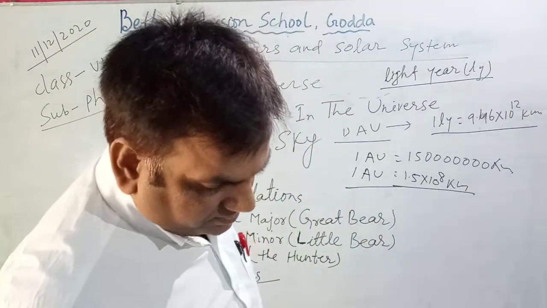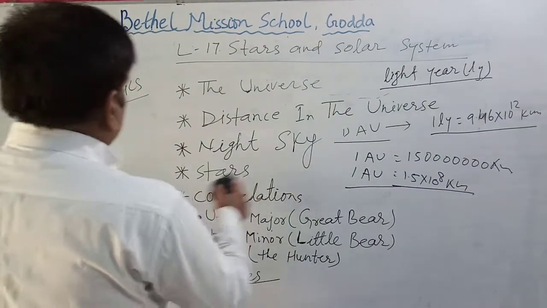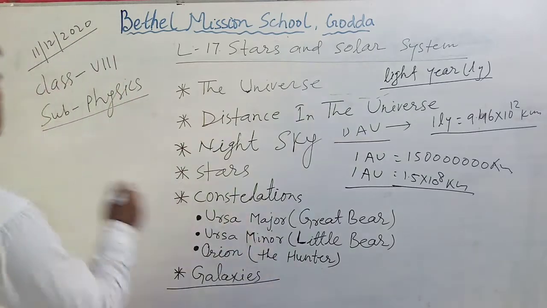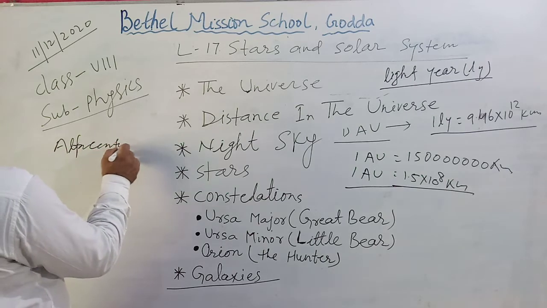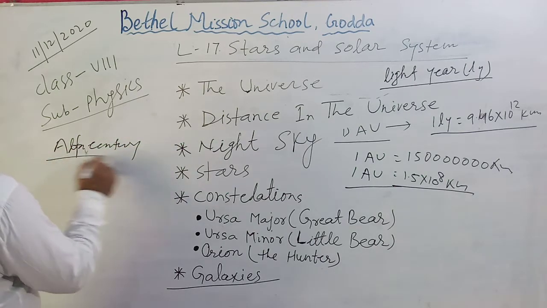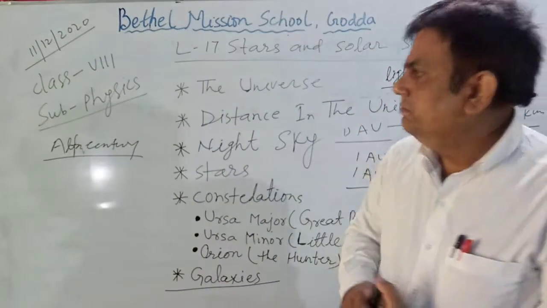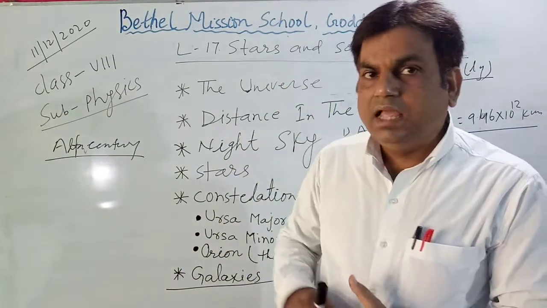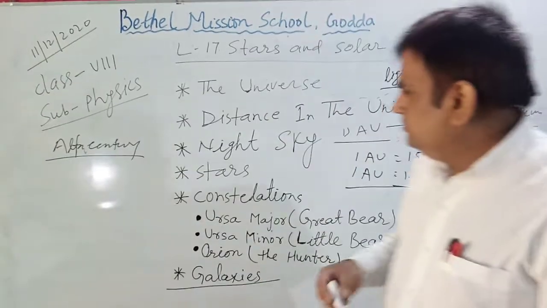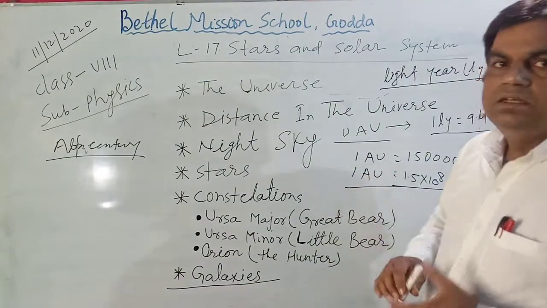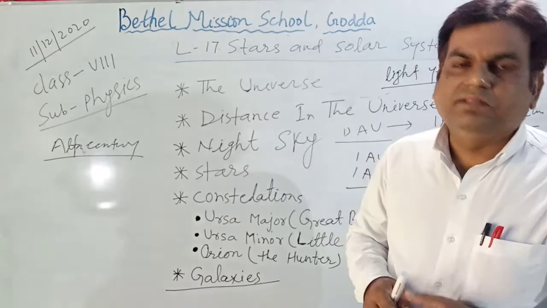Another unit is Alpha Centauri. Actually, Alpha Centauri is a star. As we know, the sun is a kind of star, and it is the nearest star to the earth.